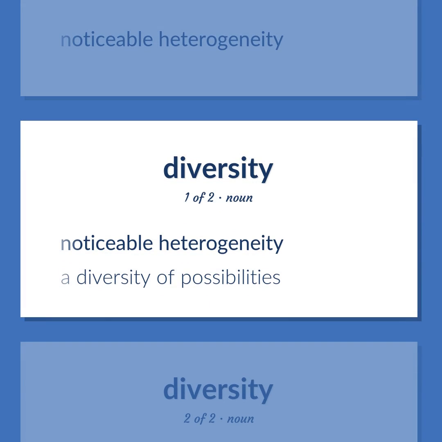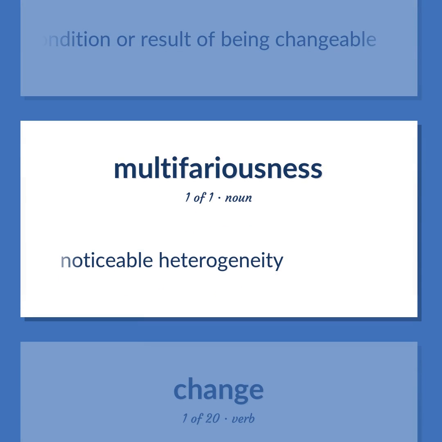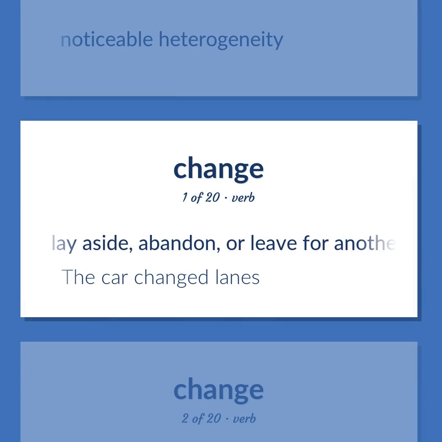Noticeable heterogeneity. A diversity of possibilities. The condition or result of being changeable. Noticeable heterogeneity. Lay aside, abandon, or leave for another. The car changed lanes.